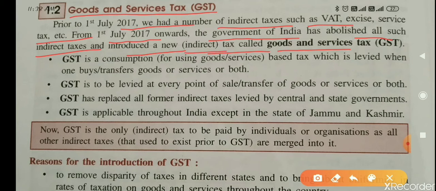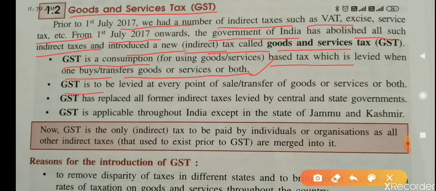Now what is GST? GST is a consumption based tax which is levied when one buys or transfers goods or services or both. Again and again goods and services are coming, these words are coming. I will tell you what is goods and what are services. These two terms I will explain. So first you see, it is a consumption based tax, means if we are purchasing or we are transferring some goods or some services or both, then we will have to give some tax.